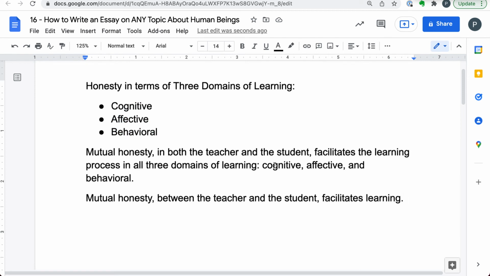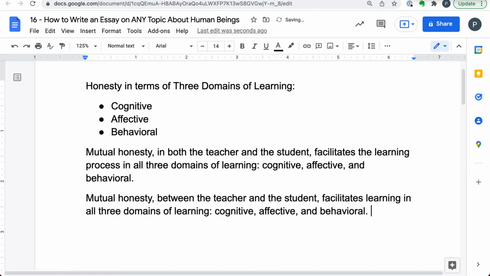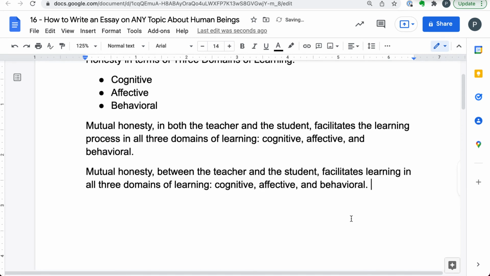This is why I proceed to saying "facilitates learning in all 3 domains." Here we are. Now, facilitates learning, or the learning process, whatever, same thing. Here is the full thesis statement, okay? But I'm just showing you how I built it from pieces, okay?